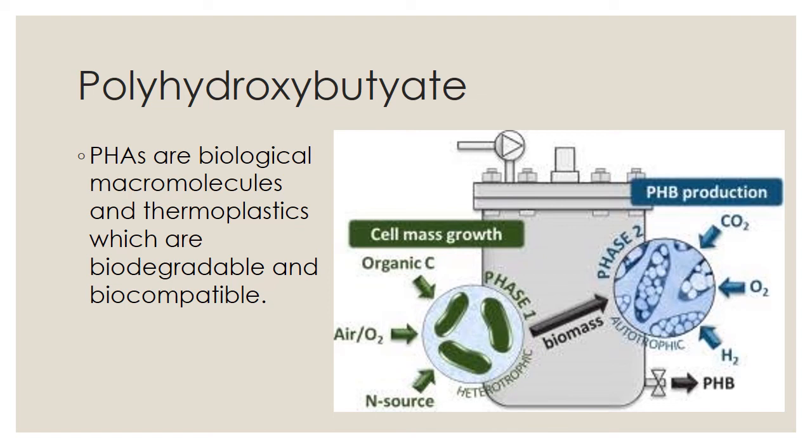Okay, so look at this picture carefully. This is the production of polyhydroxybutyrate. Several microorganisms have been utilized to produce different types of PHAs, including gram positive and gram negative bacteria. PHA, what is meant by PHA? PHA is nothing but polyhydroxyalkanoate. So PHA is a biological macromolecule. What is the difference between macromolecules and micromolecules?